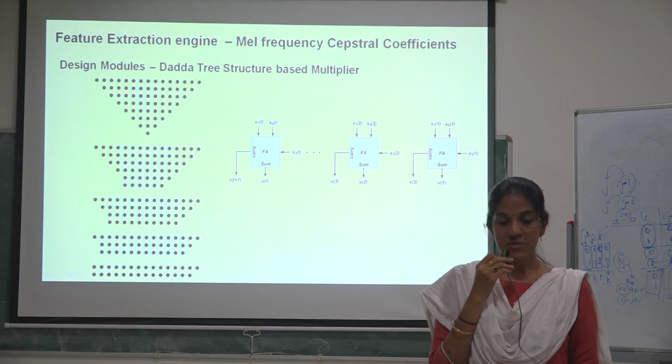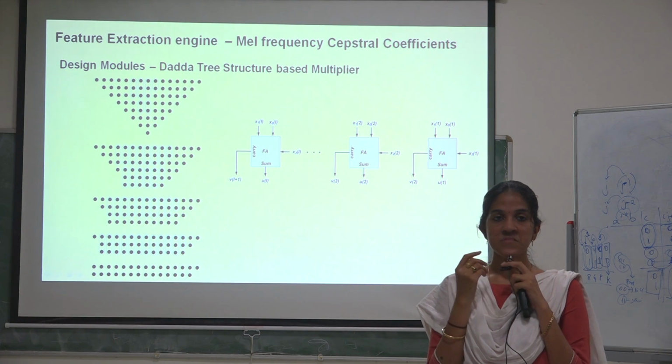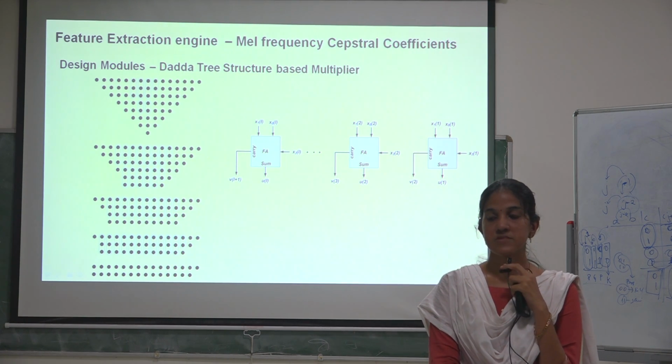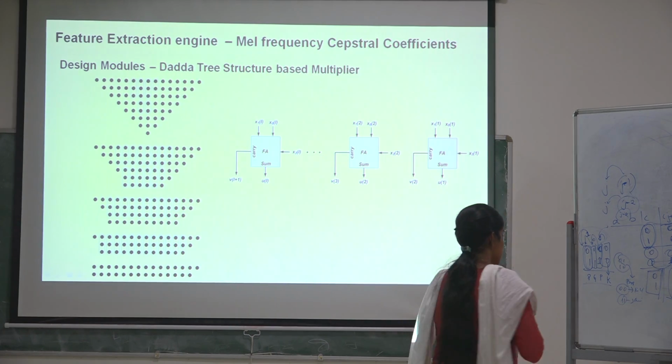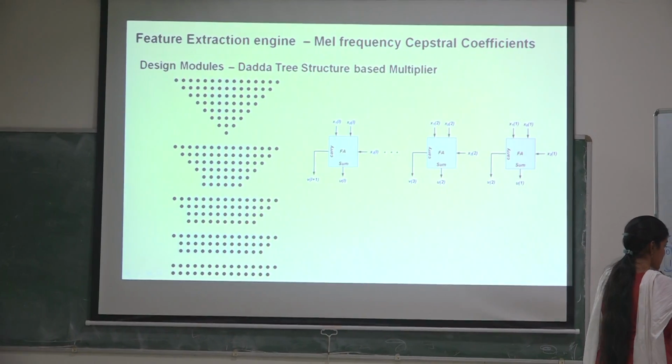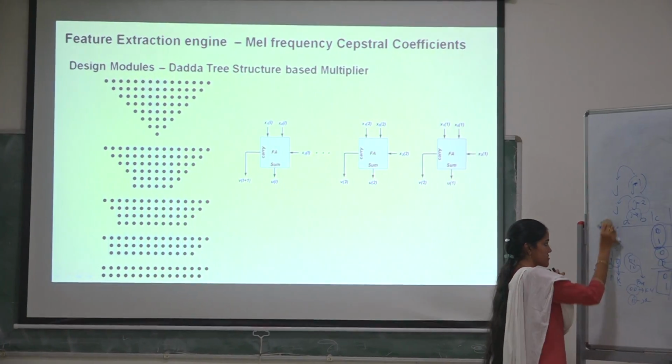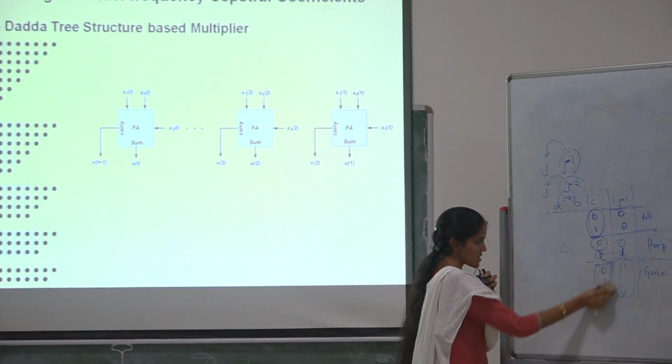Next, for the multiplier design, in the first step we derive the partial products for the multiplier.